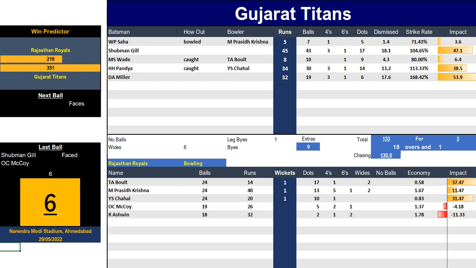You've got to feel sorry for those guys. Between them, they bowled 8 overs and took 2 for 34, but ended up on the losing side. To have 8 overs, 2 for 34, and to actually lose a game with almost 2 overs to spare, only 18 overs and 1 ball, so there's 11 balls to spare, and they get 133 chasing 130.